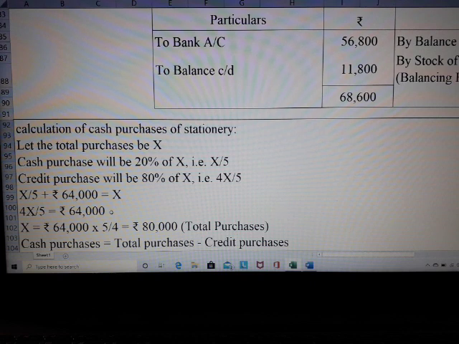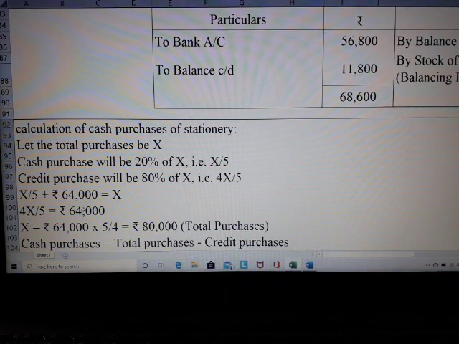Just an algebraic equation. So X by 5, this plus X will come to this side as minus X. So X by 5 minus X is equal to 64,000. Can you understand, students? So X by 5 minus X is equal to 64,000.